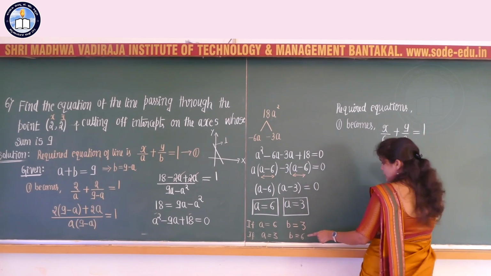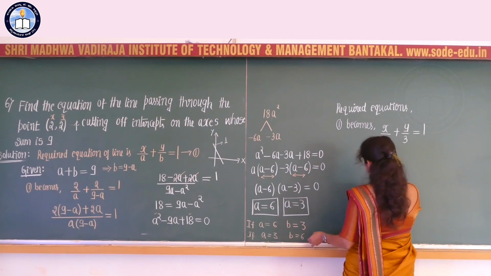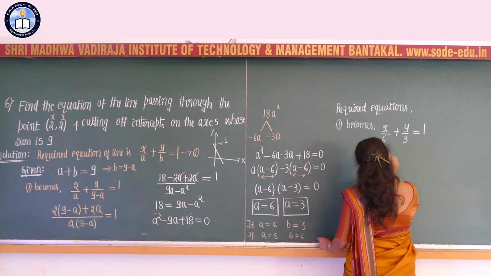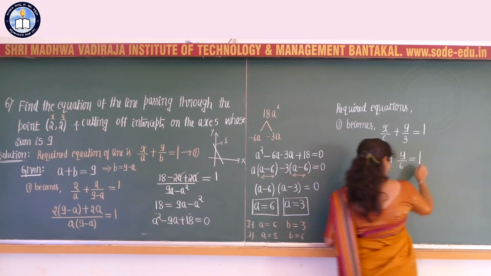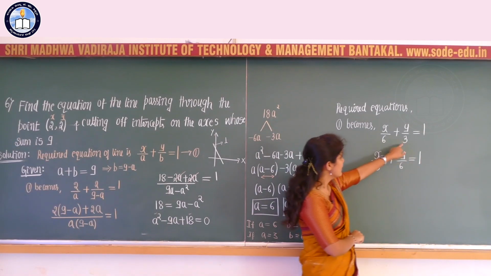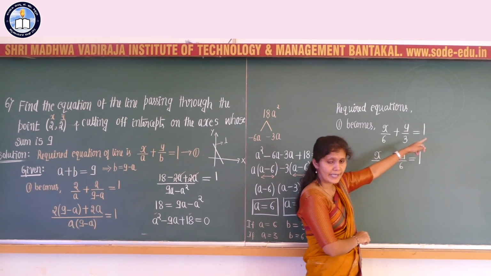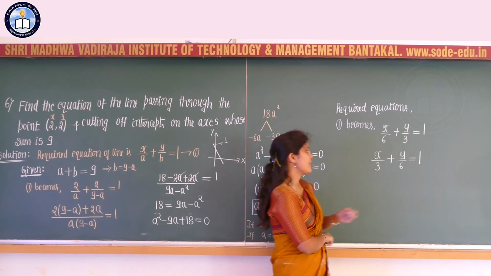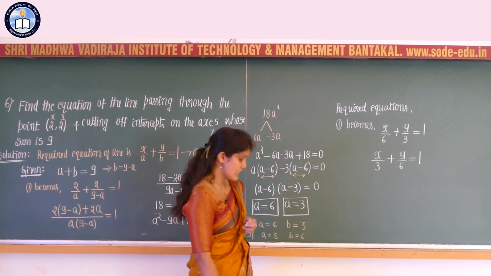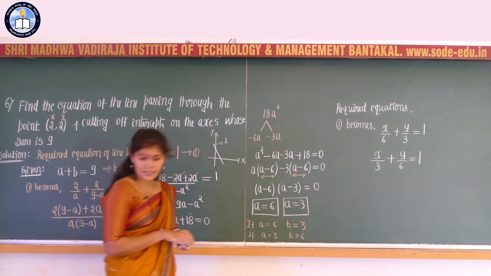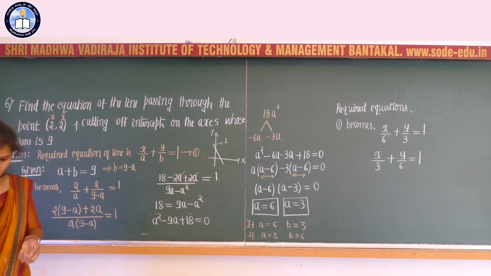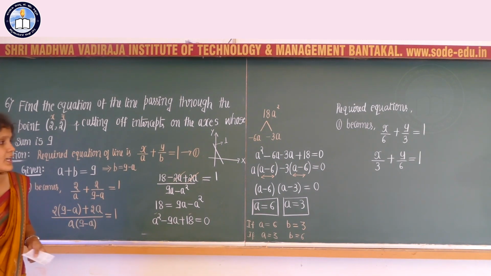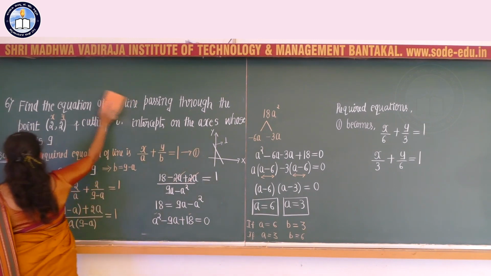Another equation is x divided by 3 plus y divided by 6 is equal to 1. This we can simplify: 3x plus 6y is equal to 18, or 6x plus 3y is equal to 18. So these are nothing but the required equations of the line: x by 6 plus y by 3 is equal to 1, or x by 3 plus y by 6 is equal to 1.